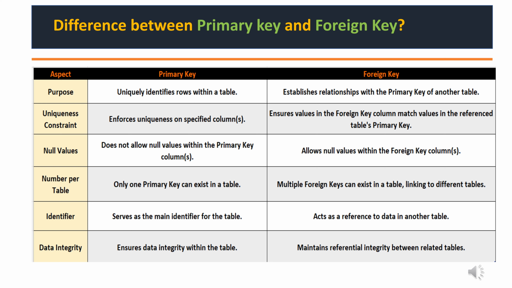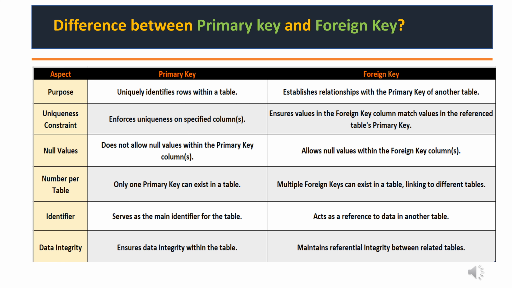Let's move on to our third question, the difference between the primary key and foreign key. Remember the first thing, the purpose of both keys is different. Primary key ensures uniqueness and foreign key establishes the relationship with the primary key of another table. Secondly, remember the foreign key should be present in both tables and it should match the value.